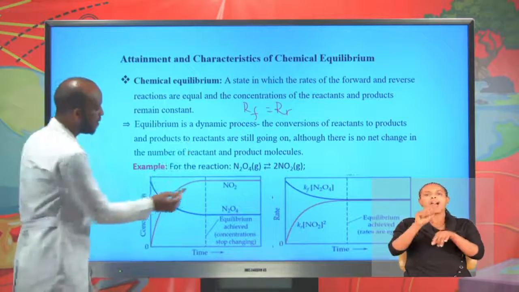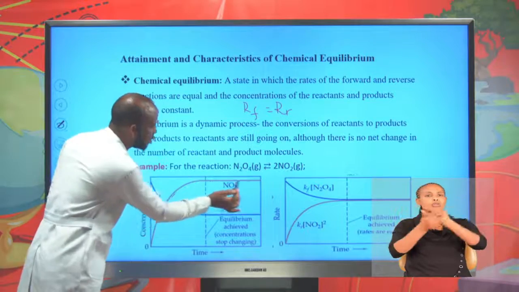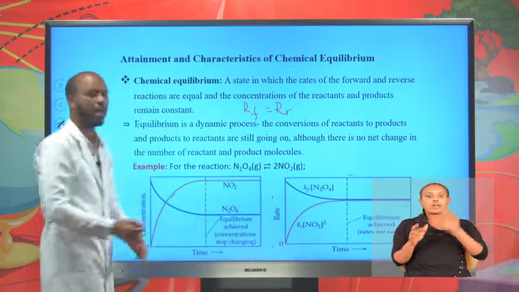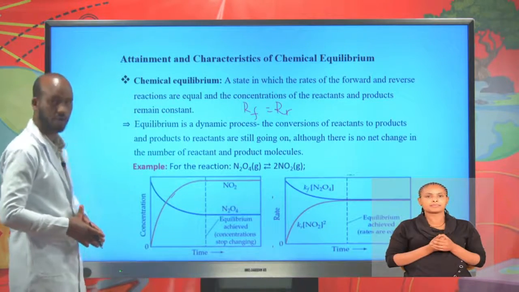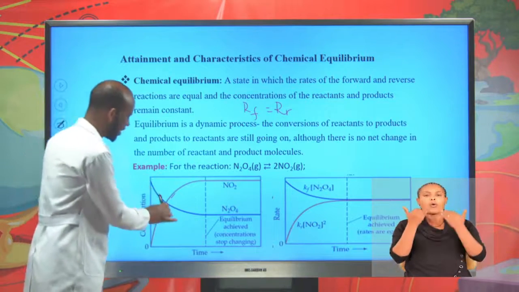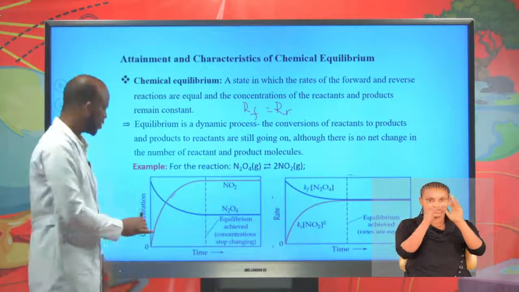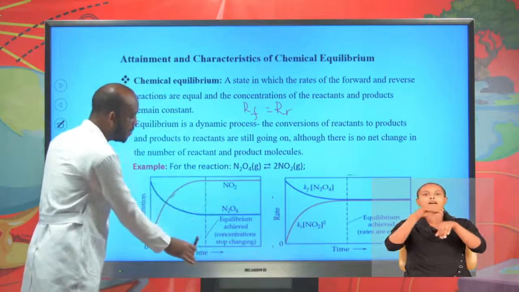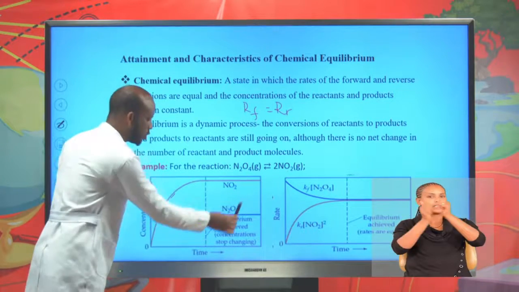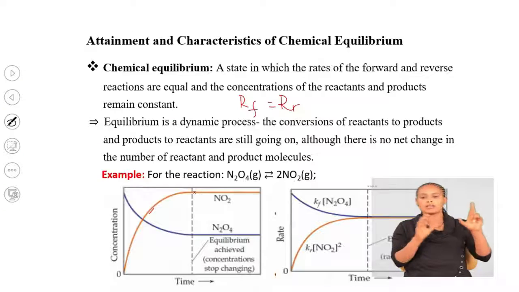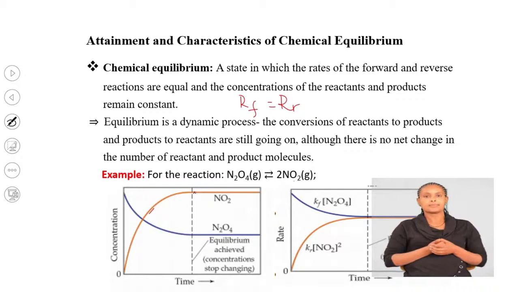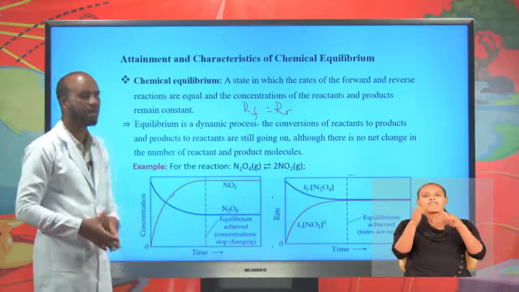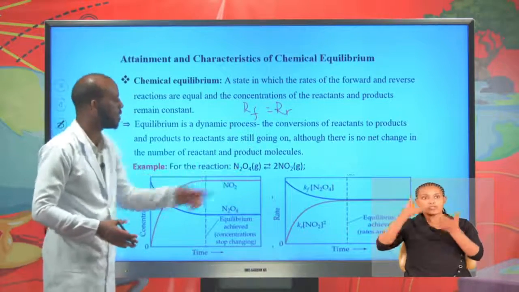At equilibrium, there is no change in the concentrations of reactants and products. This is the concentration versus time graph for this equilibrium reaction.